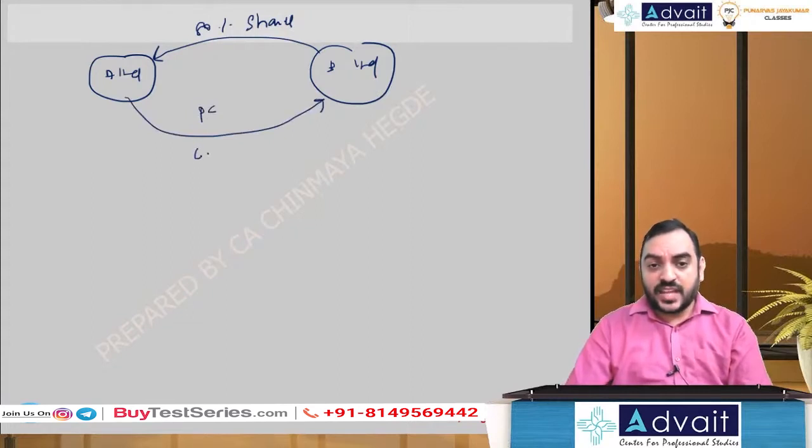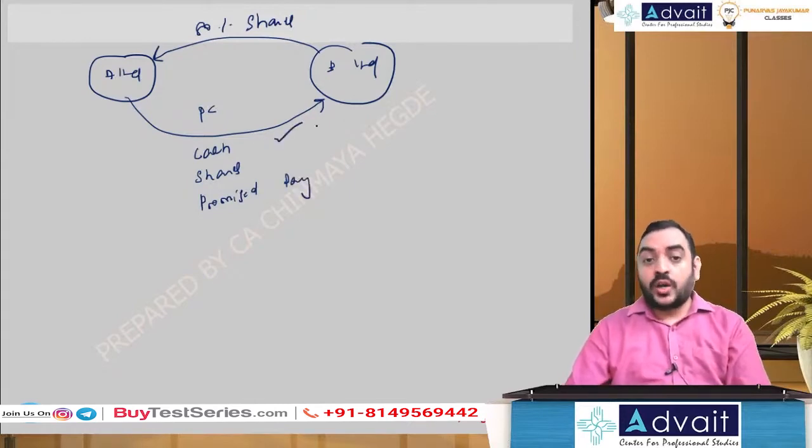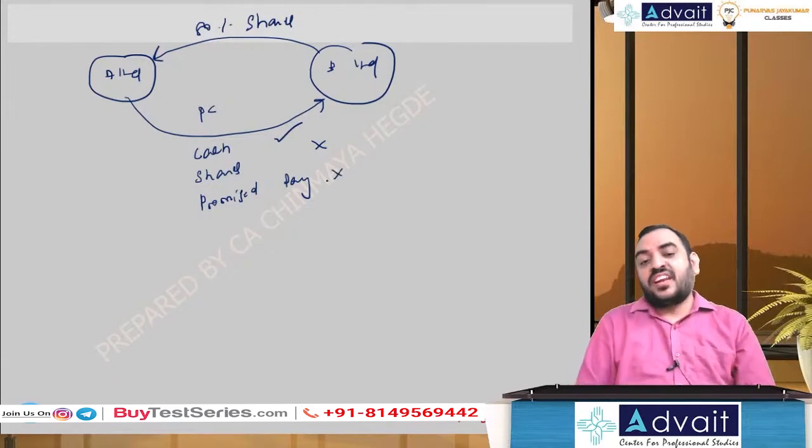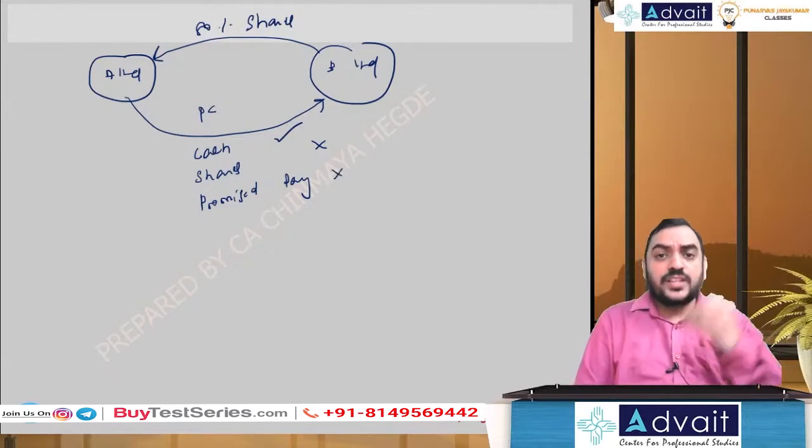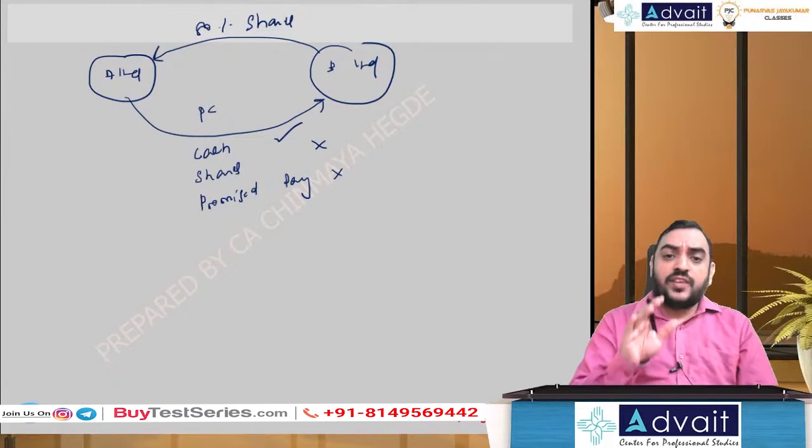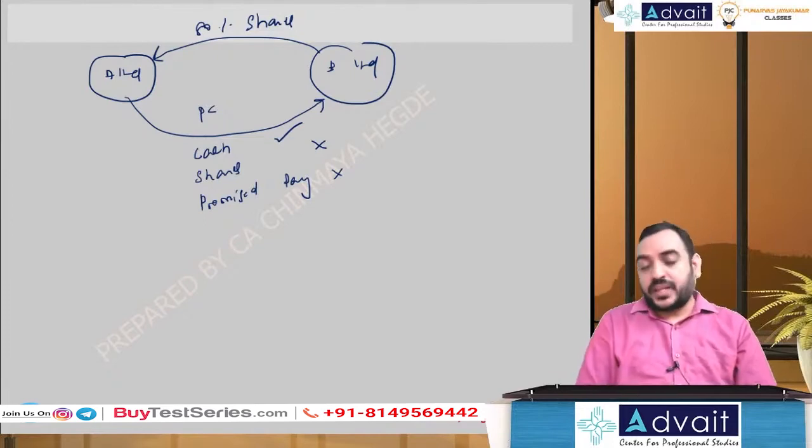They have given cash, they have given shares, and they have promised to pay some amount after some years, I think after 3 years. Cash has been recorded, shares have not been recorded, promise to pay has not been recorded. So let's understand what entry we have to pass for those aspects.